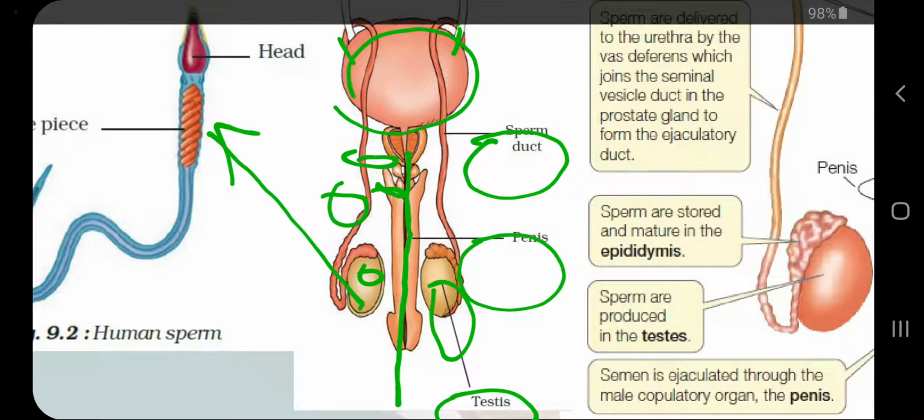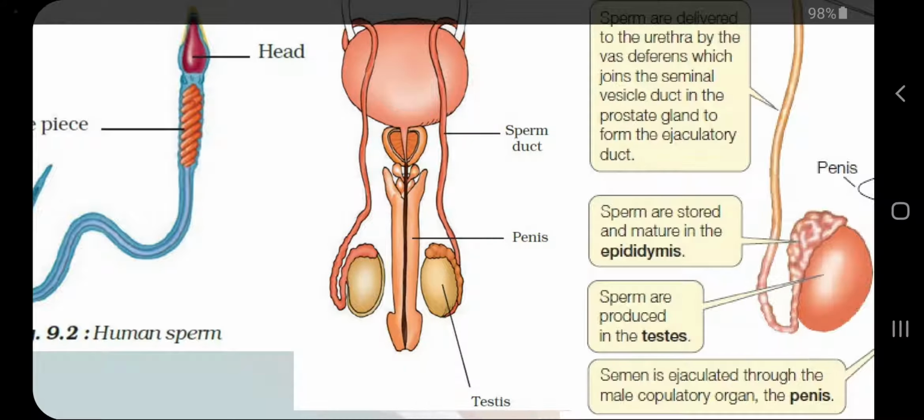Okay, so the aim of the male reproductive system is to make sperms. So these testicles will make sperms. So the site of sperm production is the testicles or testis in the human reproductive system. This thing we need to remember.